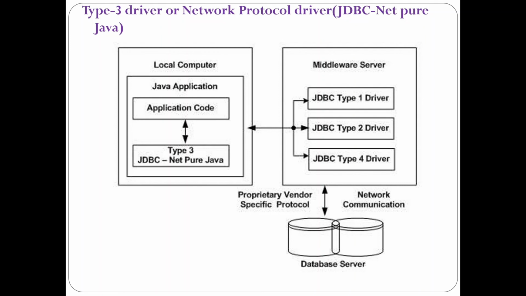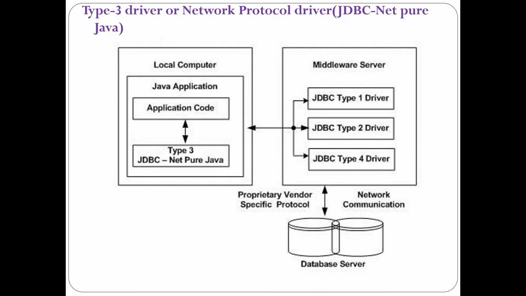As seen in the architecture, the Java application code has been developed. Once the Java application code has been developed, JDBC protocol is used in pure Java application code, and it can establish a connection to the middleware server with the help of a socket. Whereas middleware server consists of three types of driver. We can make use of any one type of the driver in order to establish a connection.